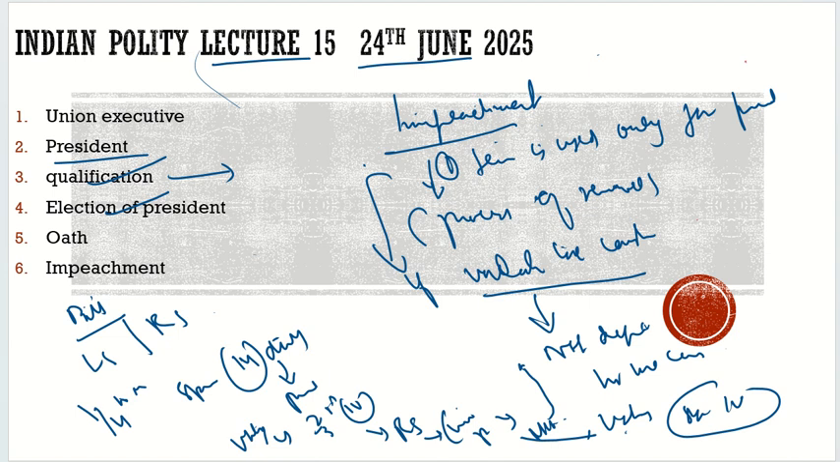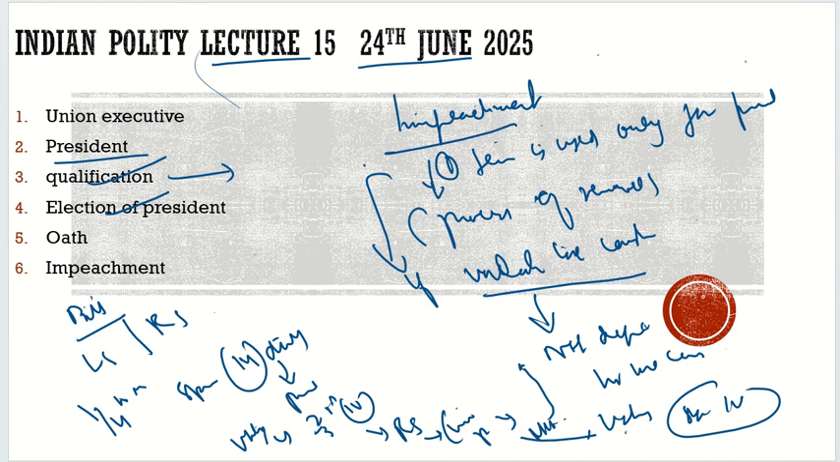When we discuss the Union and executive, from now on there will be discussion of various articles, and they won't be in sequence. There is no problem in that, but just remember the articles which we have mentioned here. They are important for you. The rest you can ignore.